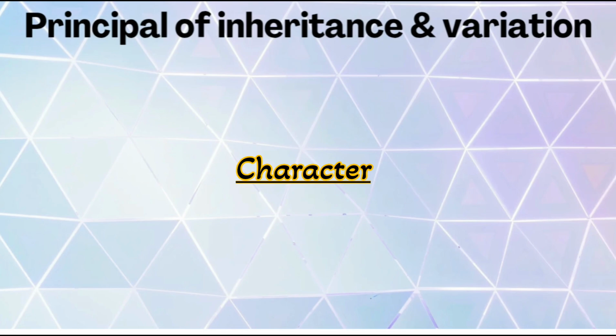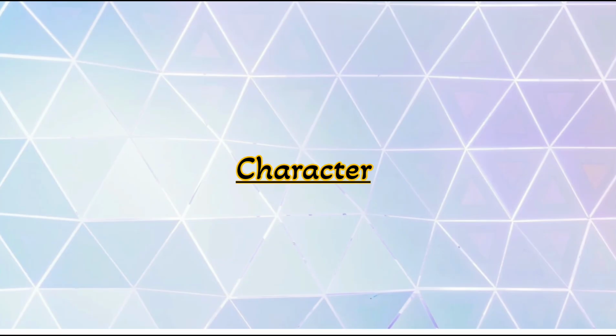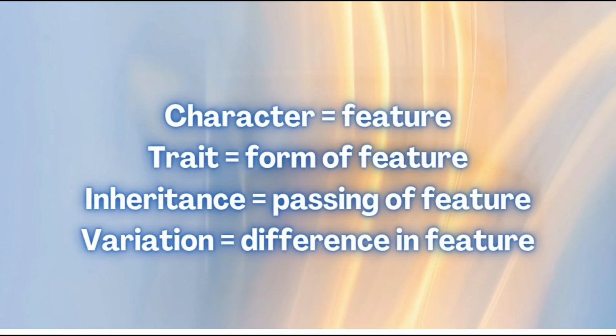Now what is a character? A general feature like height, tall and dwarf, is an example of a character. What is a trait? A specific form of a character is known as a trait. For example, tall and dwarf are the traits of the character. Height is the character, and tall and dwarf are the traits. We will learn in detail what character and trait are. If you are confused about the differences, we can discuss it again.